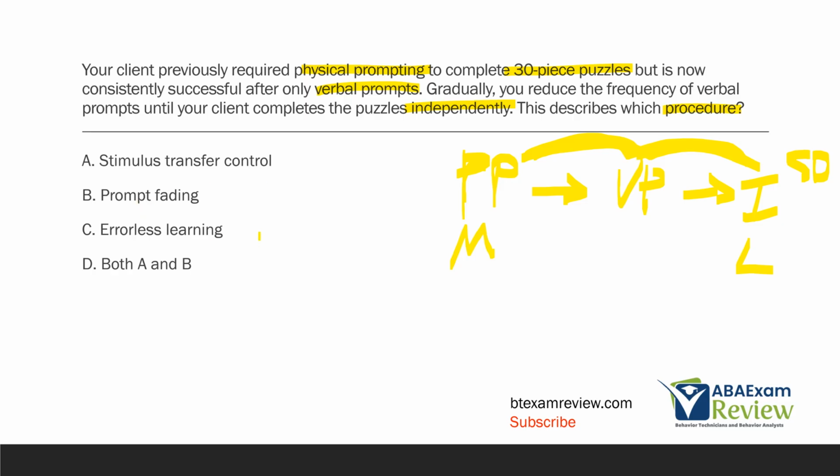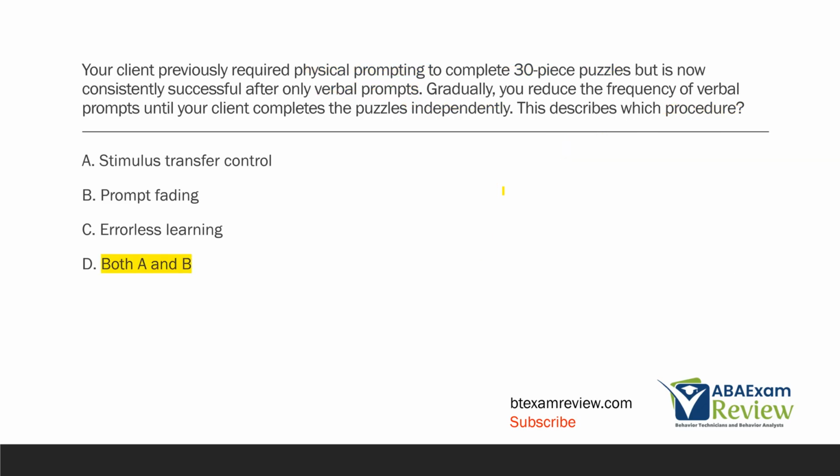Now, errorless learning is not the same thing as physical prompting because with physical prompting, errors can still happen. With errorless learning, we are preventing all errors altogether. The procedure best described here is stimulus transfer control and prompt fading, or both A and B.